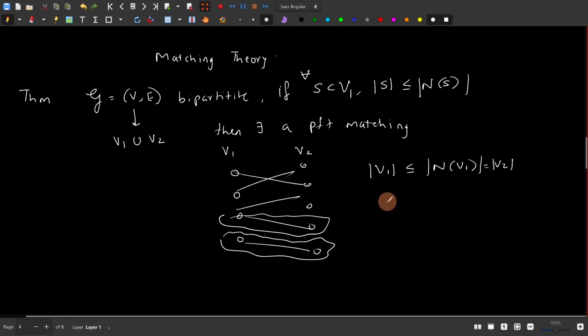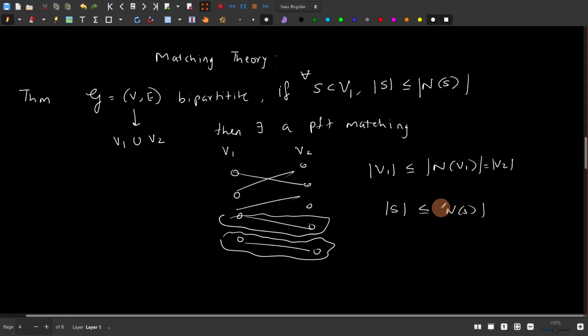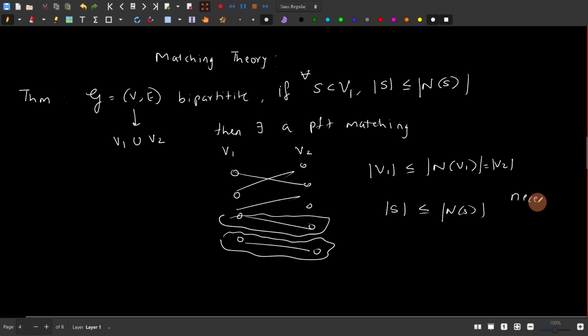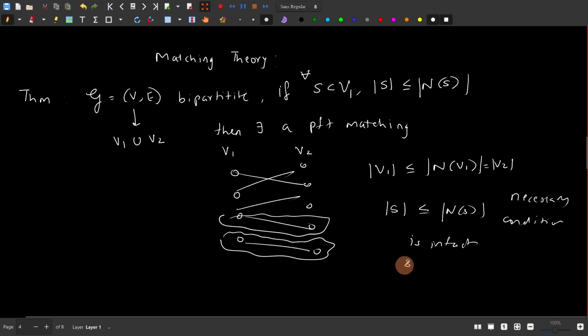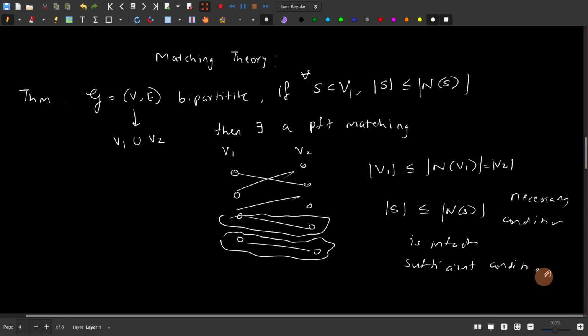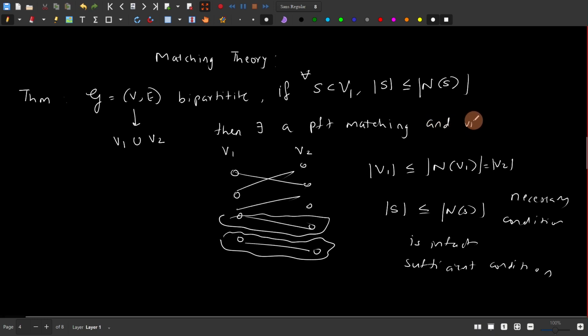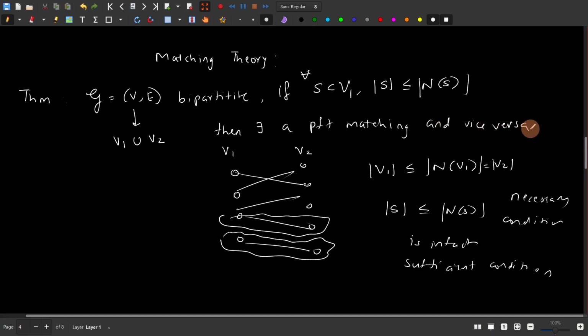So what this says is that for any subset also, this condition should hold. This is not entirely accurate, but for the sake of intuition, you can see why this holds. So all these conditions seem like necessary conditions. What the theorem adds here is that this condition is in fact a sufficient condition as well. So why is that so? We'll see that in the proof. Just to complete the statement, I should also write 'and vice versa'. This is not really a very formal way of writing theorems, but it's fine.